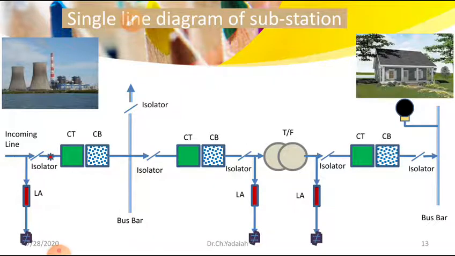Once it is connected to the two isolators, one is connected towards the transformer and another is connected to another bus isolator. Now in this case, the circuit breaker is once again closed here. What will happen? It comes to the next circuit breaker through the isolator and CT. Have you observed inside the CB there is a medium, whether it is oil, SF6 gas or air blast? Inside, it is possible to nullify the arc, which erases it.